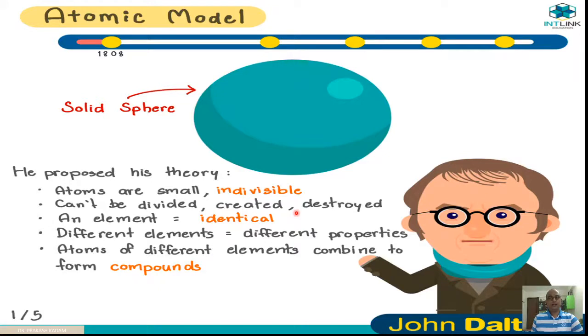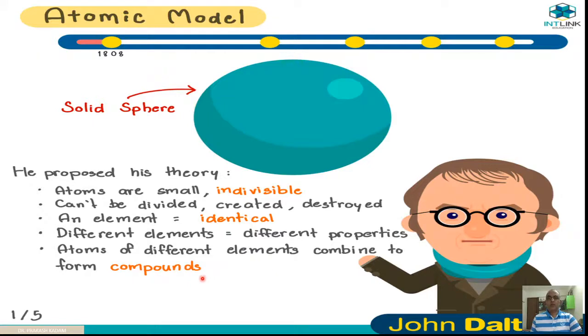Every element of any substance has identical atoms, and different elements have different properties. Atoms of different elements combine to form compounds.